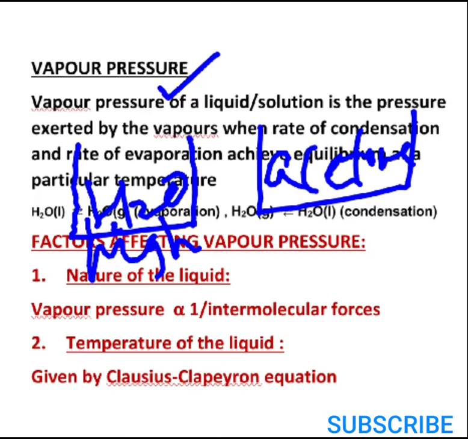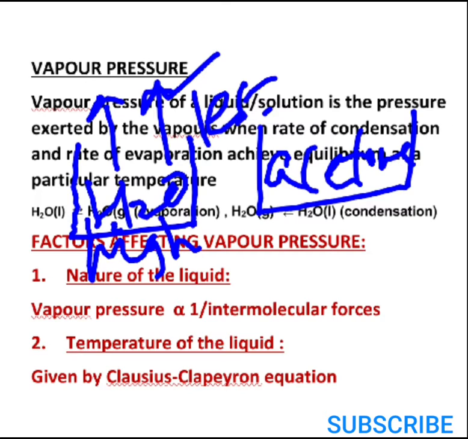Now what will happen in case of water? To break those intermolecular forces and convert into its vapor state, you need to supply more amount of energy. That means the number of molecules which escape into the gaseous phase in case of water will be less, right? So what can you say about the vapor pressure created due to those vapor molecules? That will be less in case of water as a solvent compared to that of acetone.